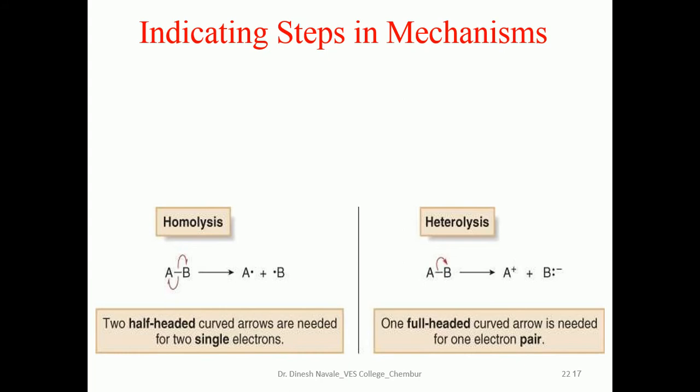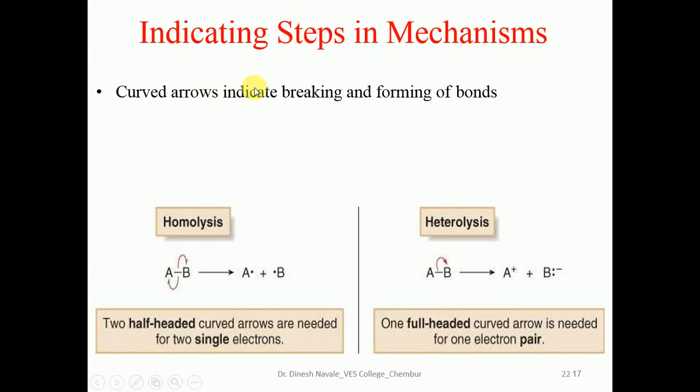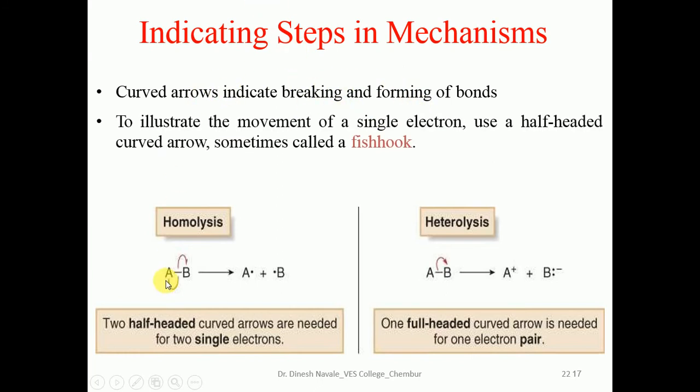Now, indicating the steps in a mechanism. As we have already seen, the curved arrow indicates the breaking and formation of bonds. Homolysis will be responsible for the formation of free radicals. Heterolysis will be responsible for the formation of charged intermediates like A plus and B minus. So this arrow is very important.